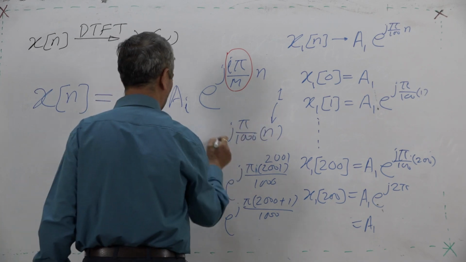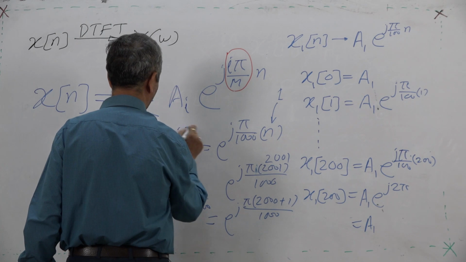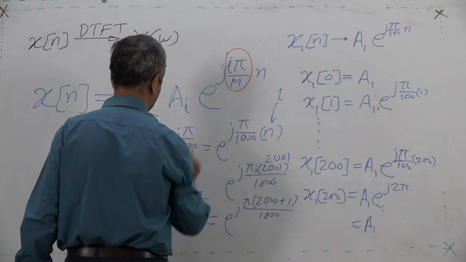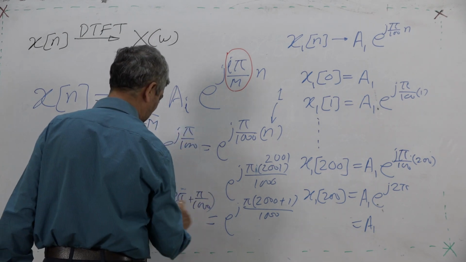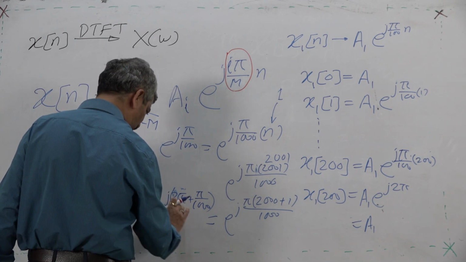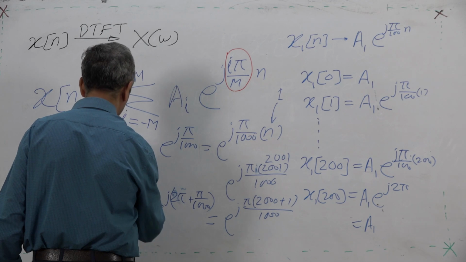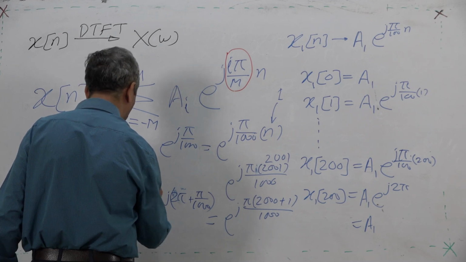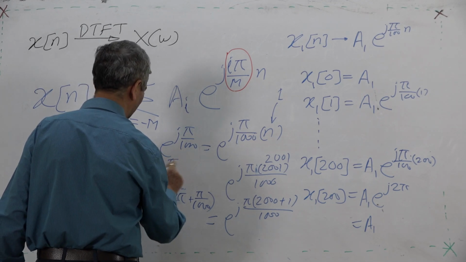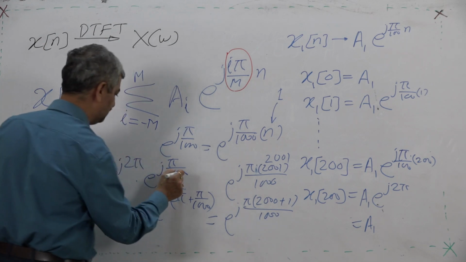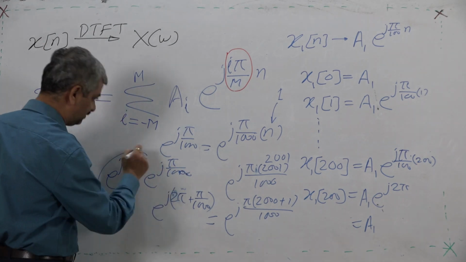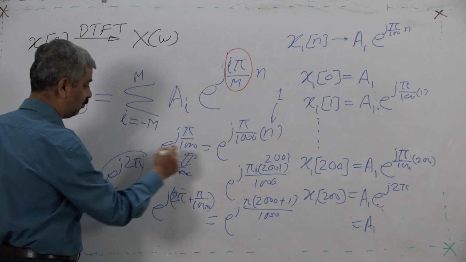So, for n equal to 1, it was e raised to j pi upon 1000, and for this, it is e raised to j 2 pi into e raised to j pi by 1000. e raised to j 2 pi is 1, so it is the same.